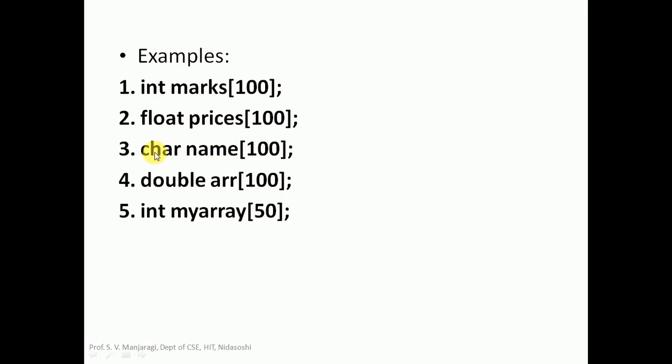The third one is creating an array of characters. Since the data type is char here, array name is name and array size is 1000. So in this array we can store 100 characters at most. The next one, the data type is double, array name is ARR and array size is 100. In this array we can store maximum 100 elements of the double type. The last one, int myArray, the size is 50. In this array we can store maximum 50 integer typed elements since the data type is int here.